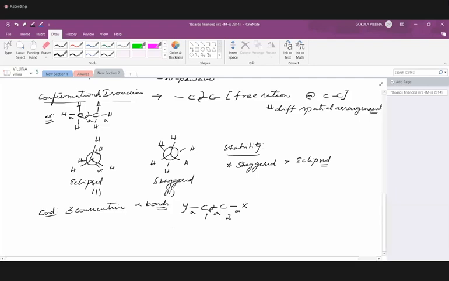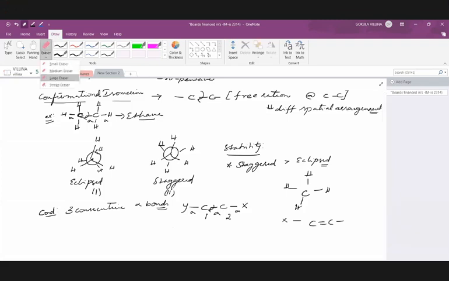Yes, ma'am, in ethane also there are three sigma bonds, right? Then why doesn't it show conformational isomerism? In methane, it is something like this, only two. Ma'am, this is ethane only. Are you talking about ethene? Ethane, ma'am. Okay, sorry, yeah, ethane only. You mistook it. This is ethane.